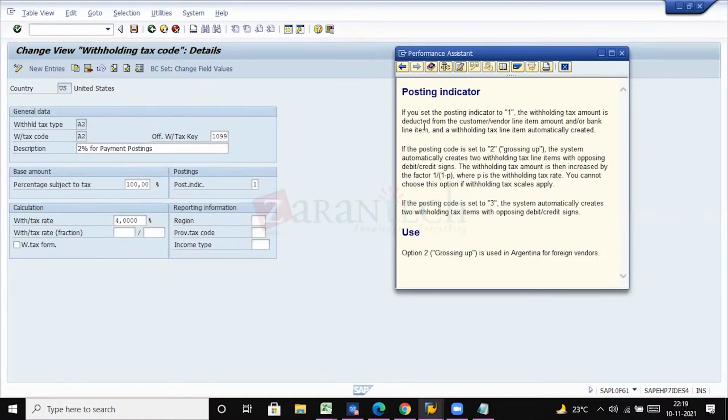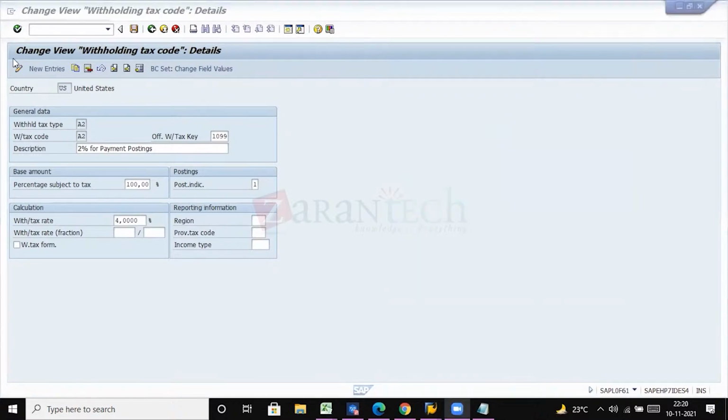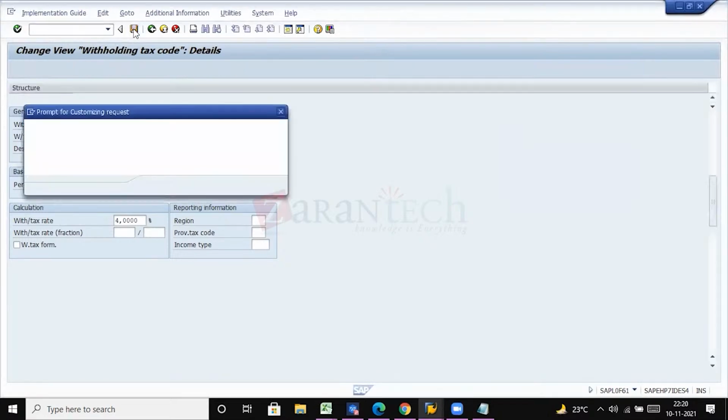So we usually select 1, because we need a posting to a separate withholding tax line. A separate line has to be created showing the amount of withholding tax deducted for the transaction. So we usually use posting indicator as 1. Okay, then just save it.